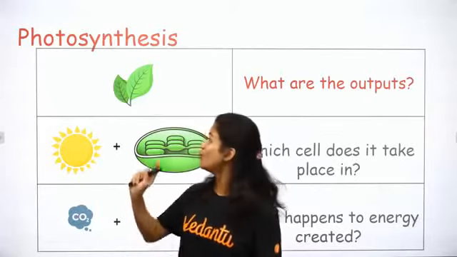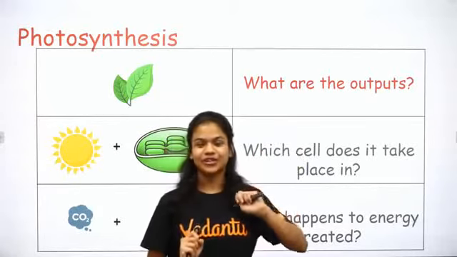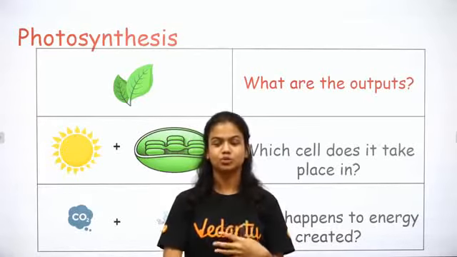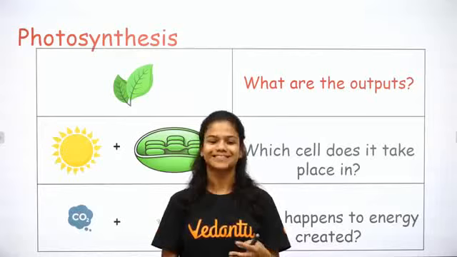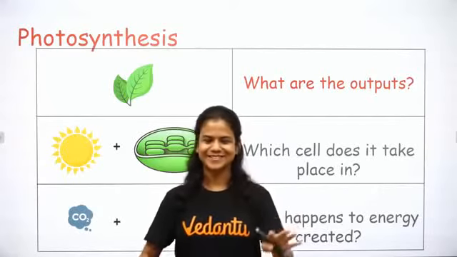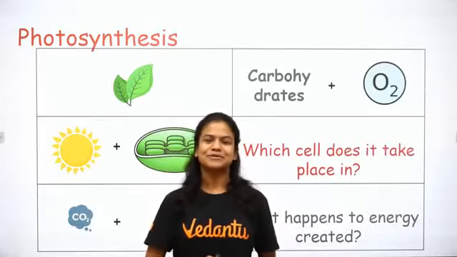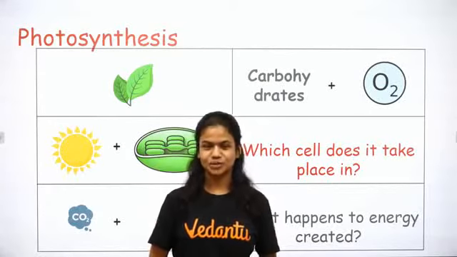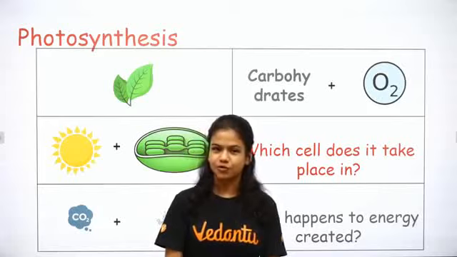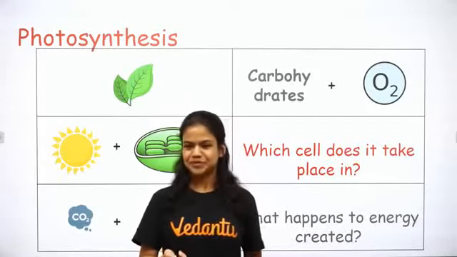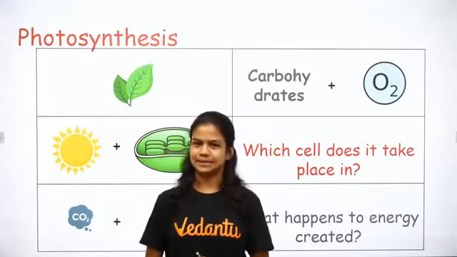Okay. Now, what are the outputs? What do you think are the outputs of photosynthesis? What is the byproduct that is produced during the process of photosynthesis? You forgot water, that's okay. That's normal, everybody forgets sometimes. Alright, so what are the outputs? Outputs are basically carbohydrates and oxygen. Carbohydrates, which is basically the food, right? And oxygen, which we breathe in, right? Perfect. Now, which cell does it take place in?